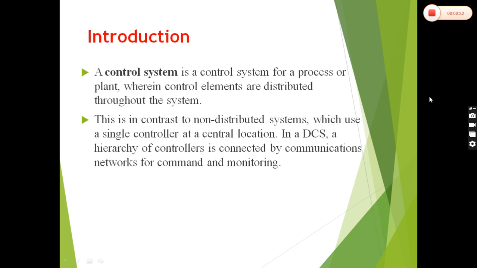This is the introduction. A distributed control system is a control system for a process or plant wherein control elements are distributed throughout the system. This is in contrast to non-distributed systems, which use a single controller at a central location. In a DCS, a hierarchy of controllers is connected by communications networks for command and monitoring of the whole system.